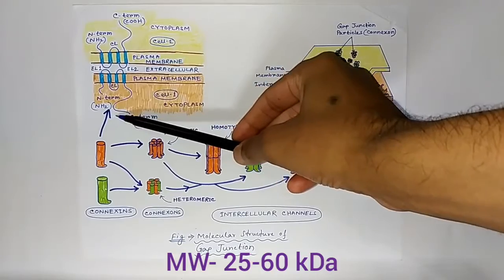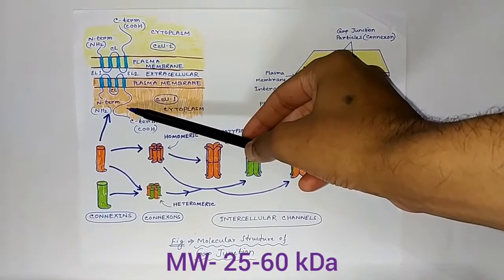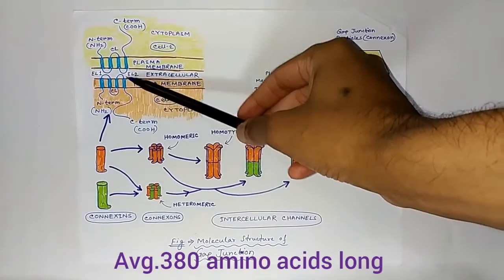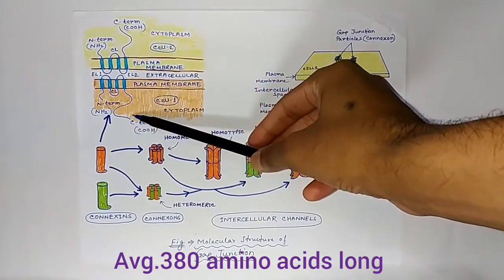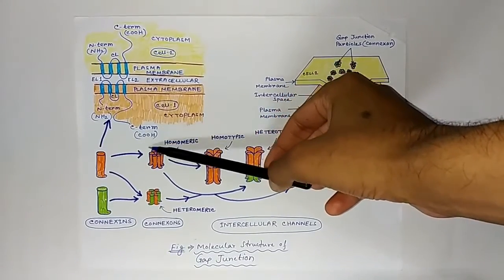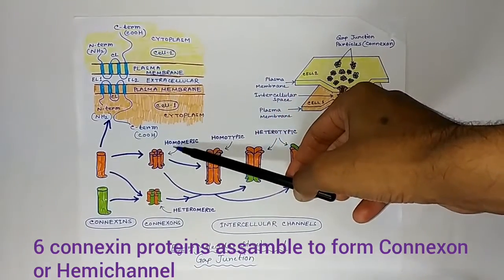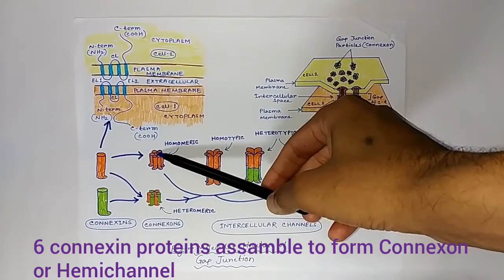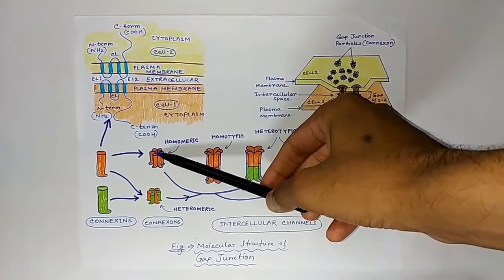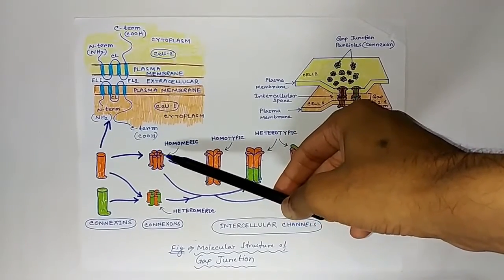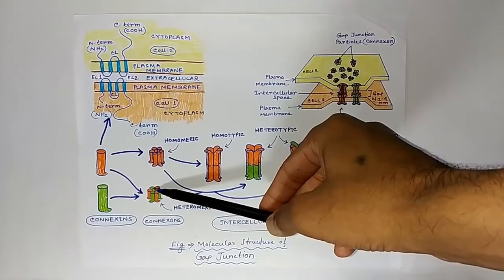The molecular weight of connexins is between 25 and 60 kilodaltons, with an average length of 380 amino acids. Now, 6 connexin proteins are assembled to form a hemichannel or connexon that has a central opening or annulus. The diameter of the opening is approximately 1.5 nanometer.